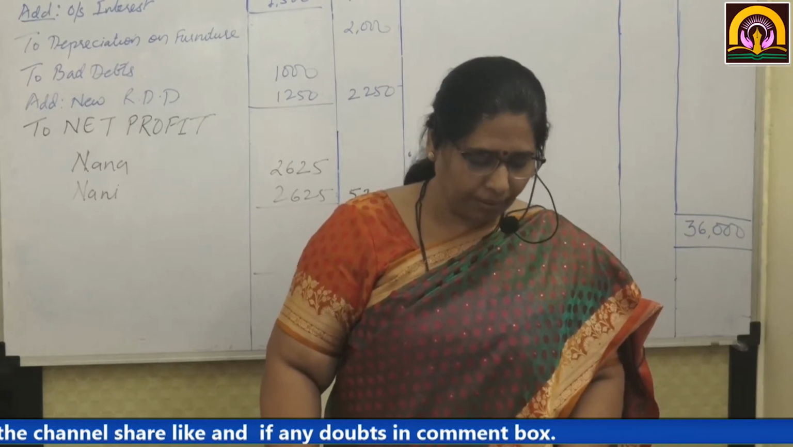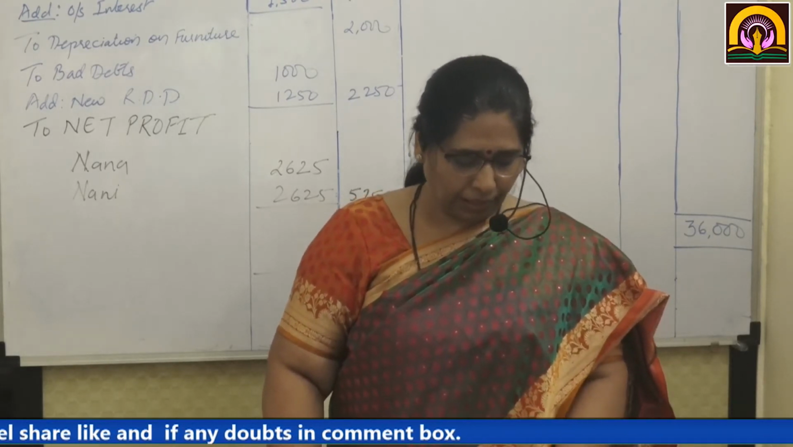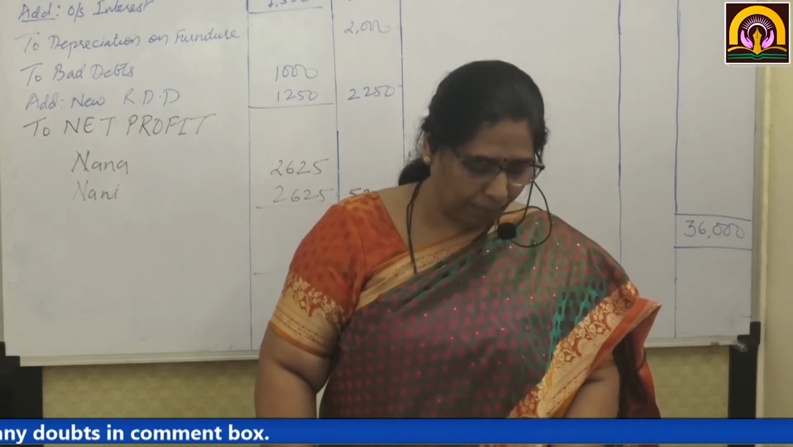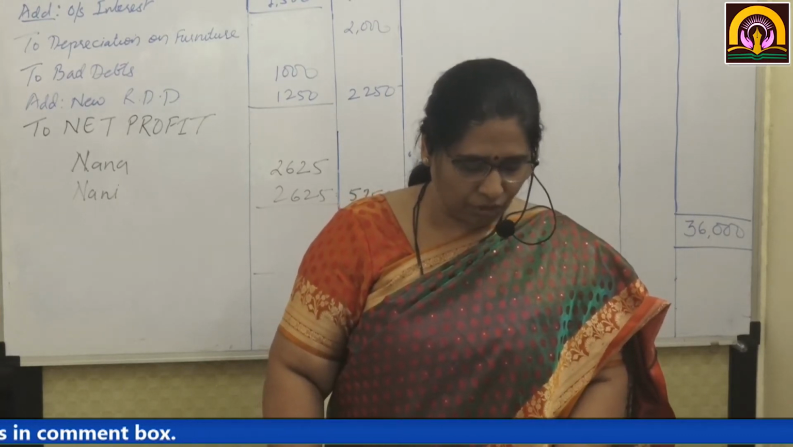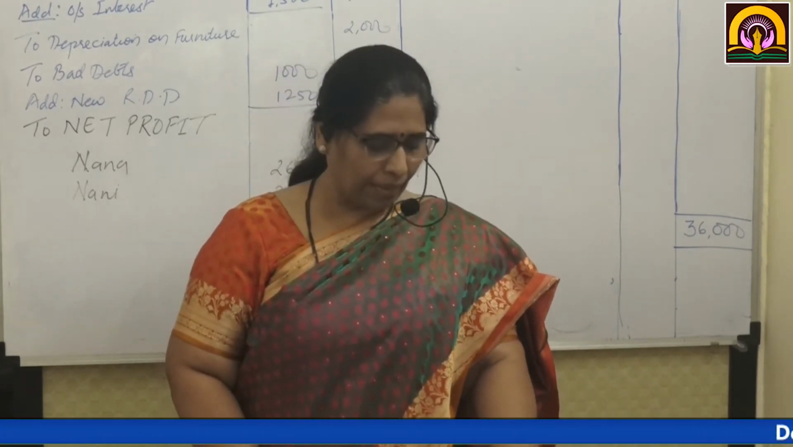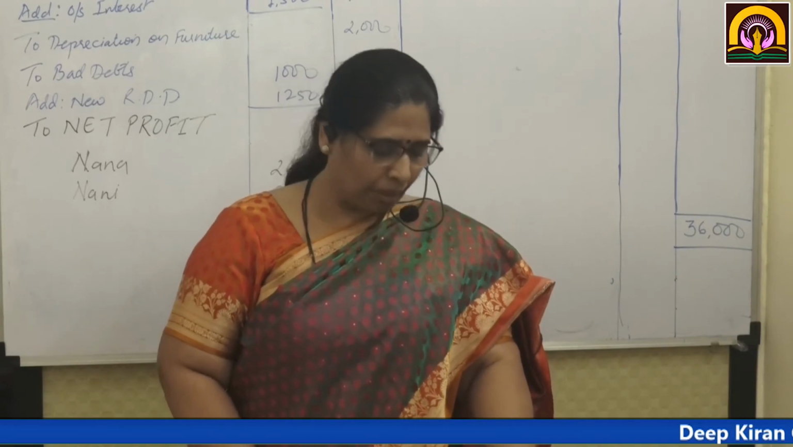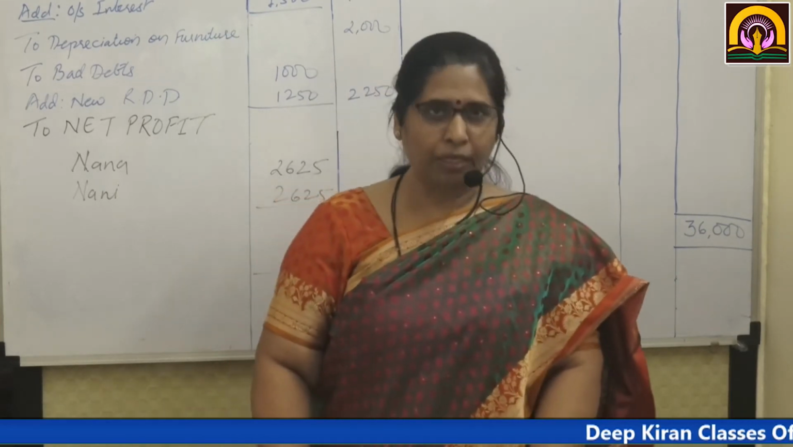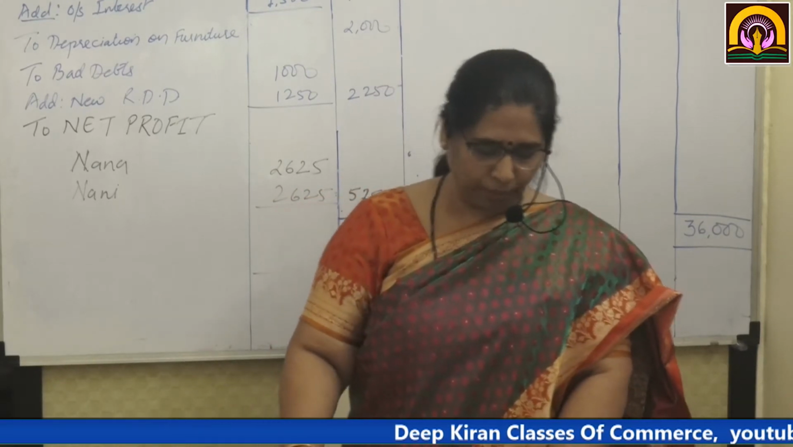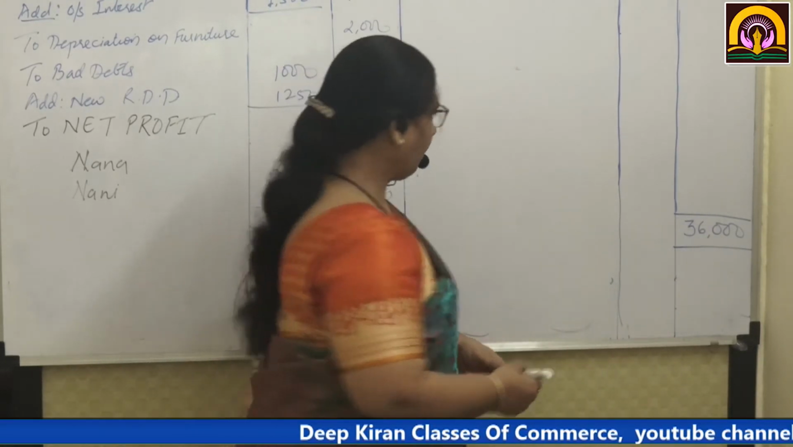Now credit side: capital, Nana 50,000, Nani 50,000. 10% bank loan taken on 1st October. Now they have taken a bank loan, that is a liability created by them of rupees 30,000. But when did they take this loan? On 1st of October. So 30,000.